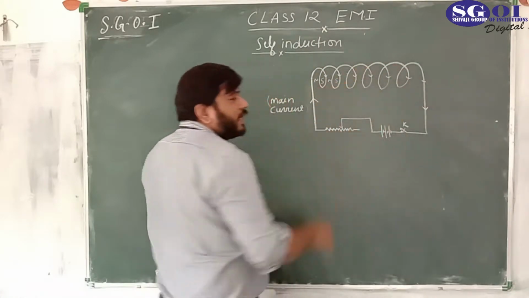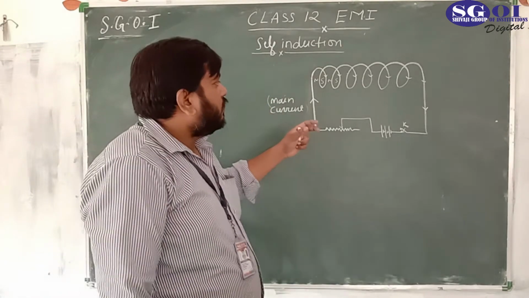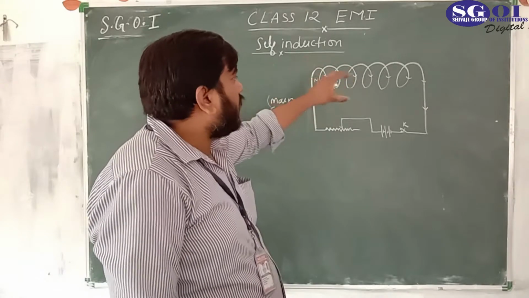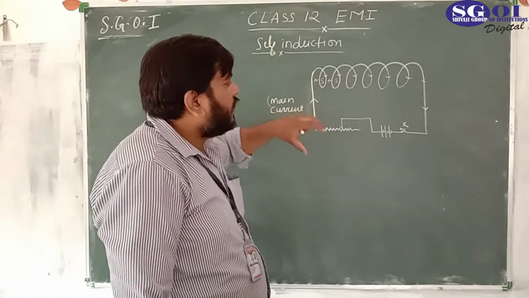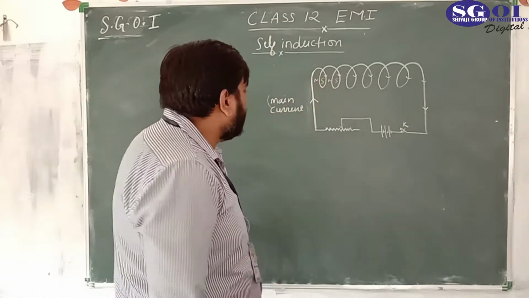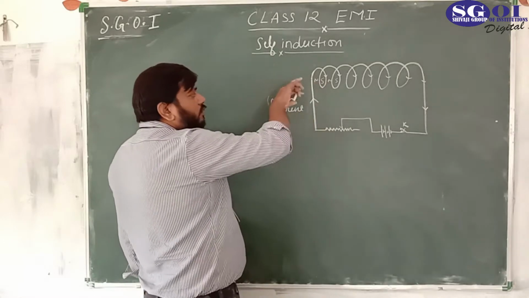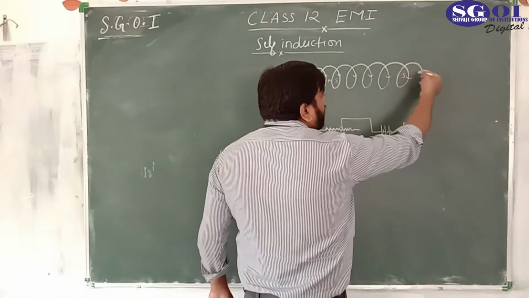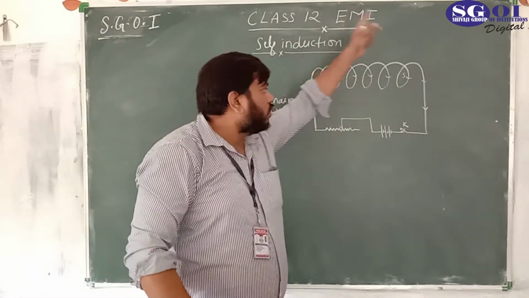I am not drawing all the magnetic field lines, because the figure would become complex and we would not be able to understand the self-induction concept clearly. But if it is necessary, I will draw it. Don't worry. You have got this point. This is north pole, this is south. Finally there is south at one end and north at the other, so the magnetic field is from north to south.